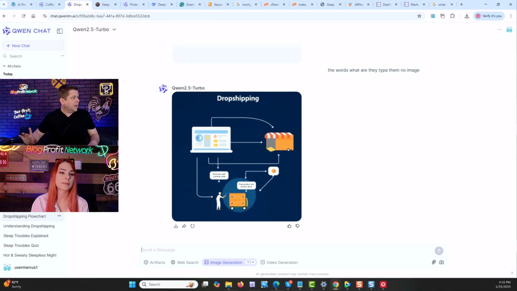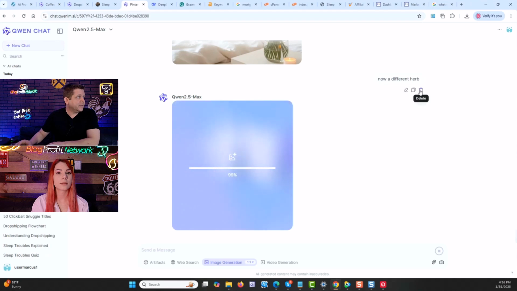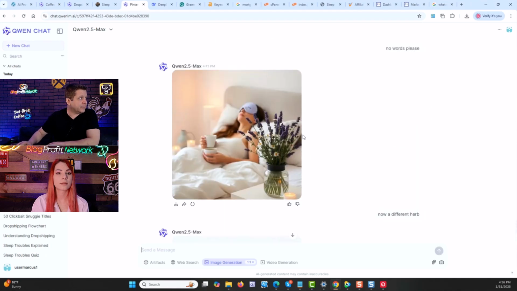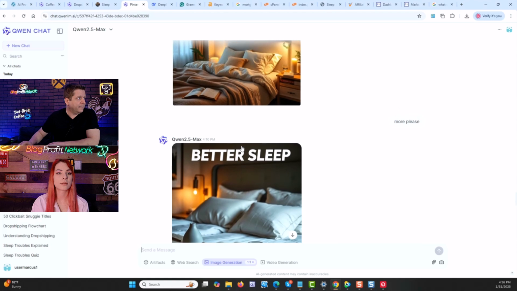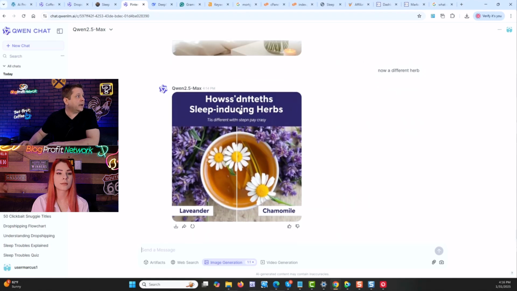I did see somewhere that right out of the gate, somewhere in this tool is browser access, where you could just say, here's my browser, I'm going to go have some lunch, fill in all this stuff. So there is an operator function here somewhere. I have not found it yet, but it does look good. Now let's see if it does a different herb, see if it remembers the sleep. Maybe you can prompt it at the beginning.